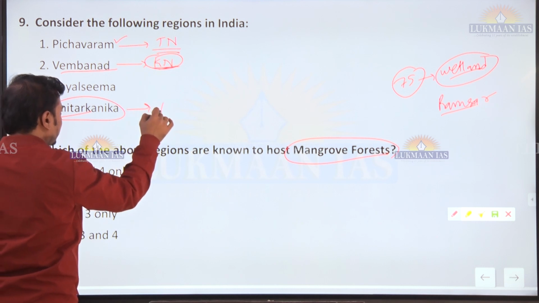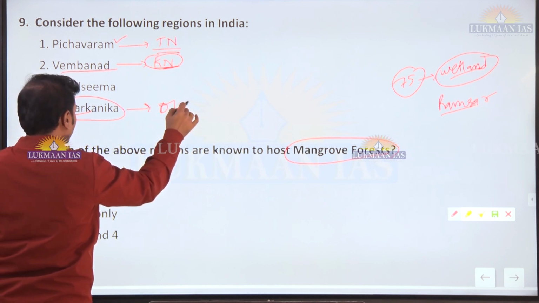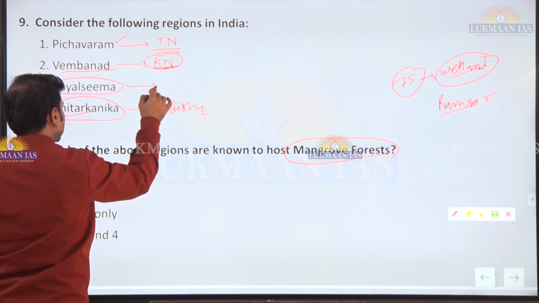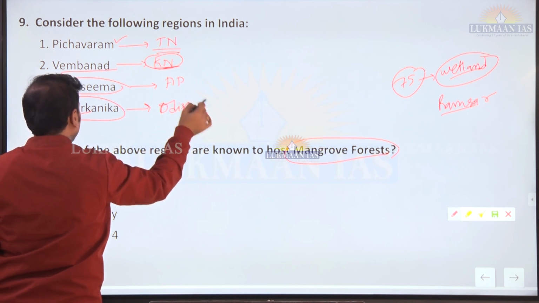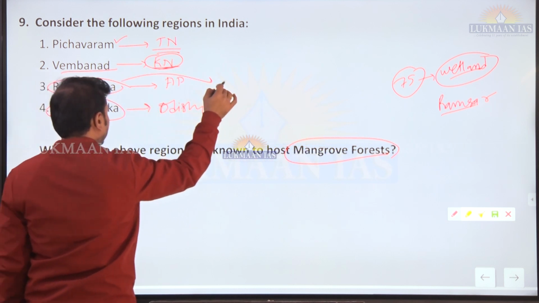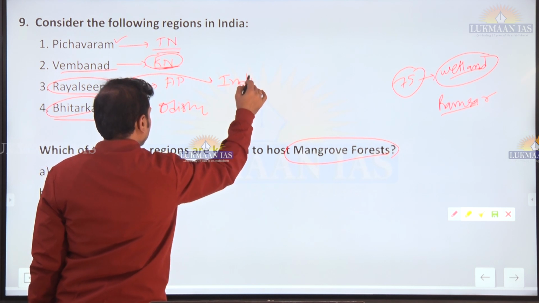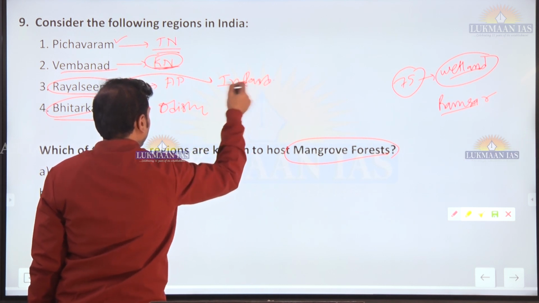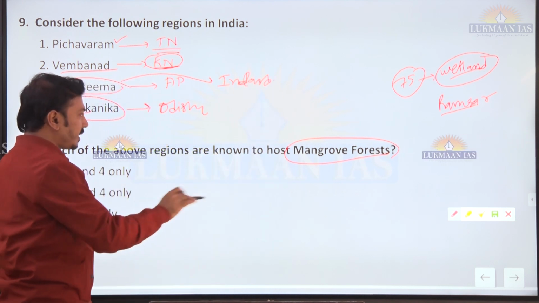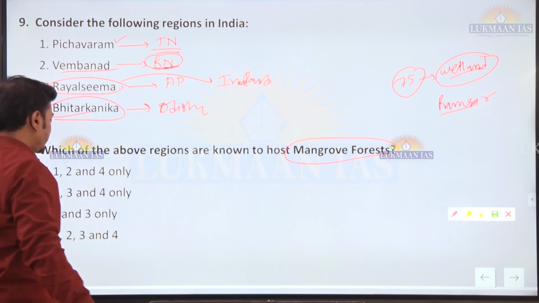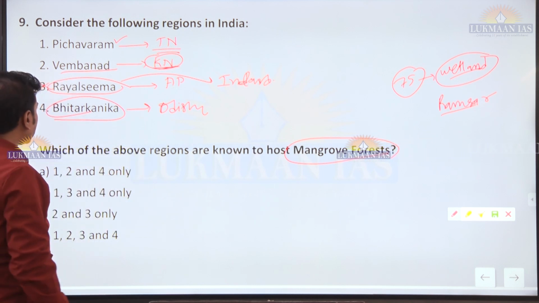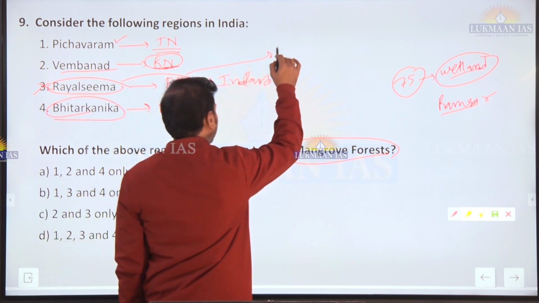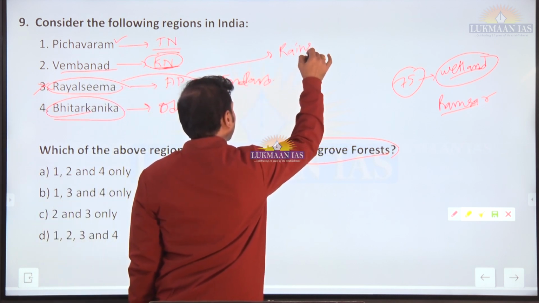Bhitarkanika, just now we talked about in Odisha, it is mangrove forest. Rayalaseema is the region in Andhra Pradesh. It is a region in Andhra Pradesh, but it is an inland region, no? Inland region. It is not, we can say, coastal area. So it is not having mangrove forest. Rayalaseema region is basically part of rain shadow region of Western Ghats.